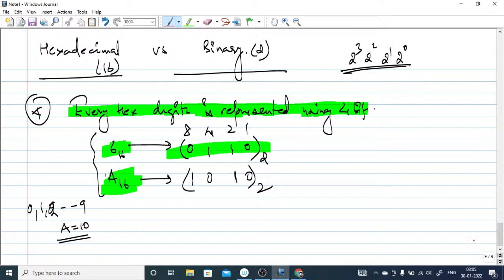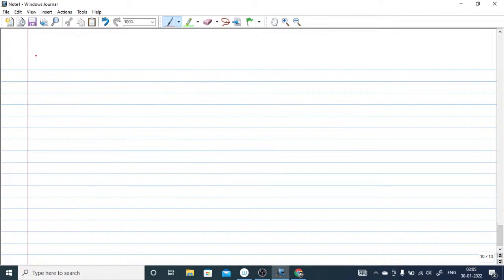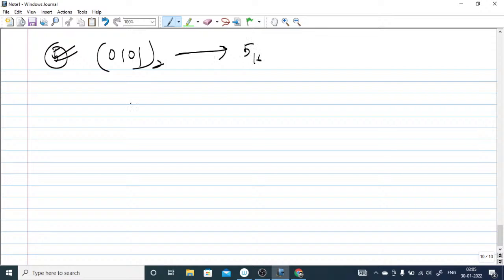Next, if we take an example where binary is given and you have to convert it into hexa: 0101, this is binary, the base is 2 here. You have to convert, so it will be 5, using 8421.